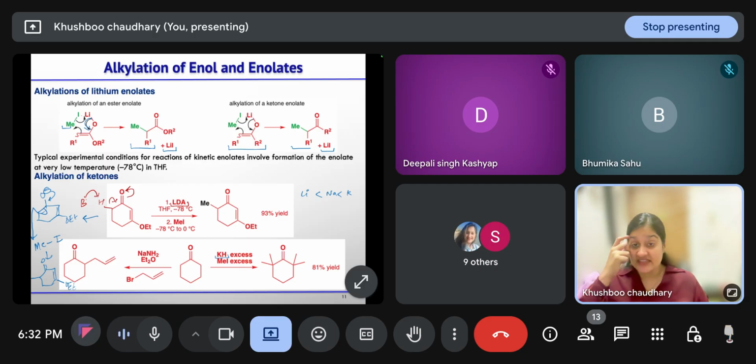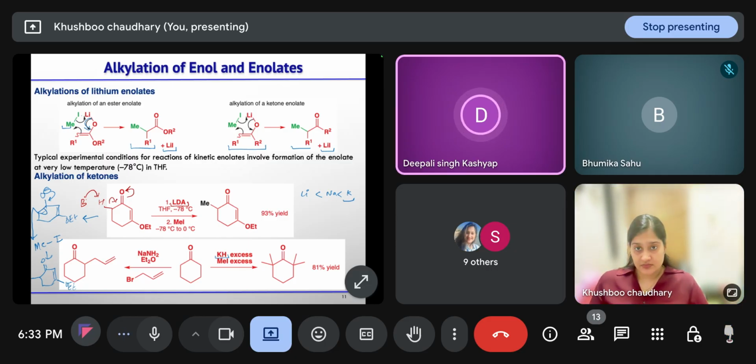If we consider lithium enolates, they are stable enough, but we can't store them; they are also unstable. In comparison to lithium enolates, potassium and sodium enolates are very much reactive, but their stability decreases further. So that's why we have to generate them in situ and then use. NaH you can store, commercially we get it as a suspension in oil, but KH is difficult to handle, so in labs also you will not get it.